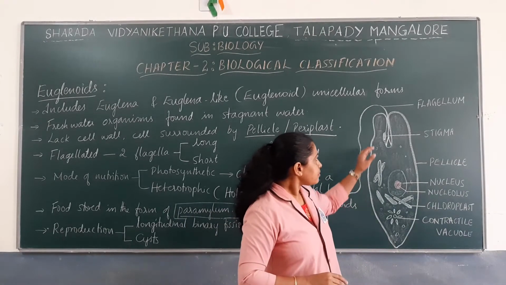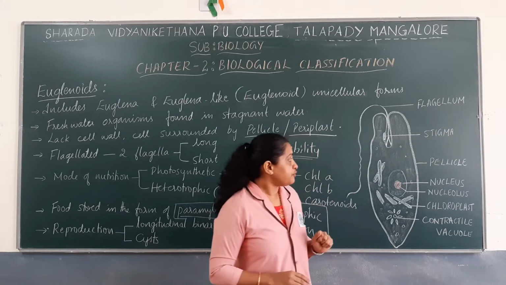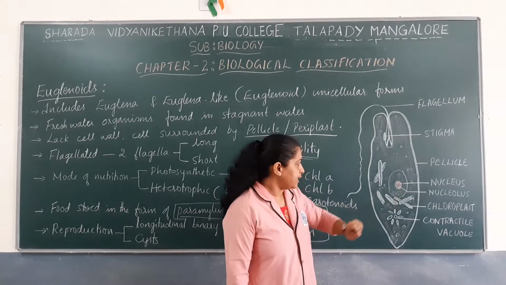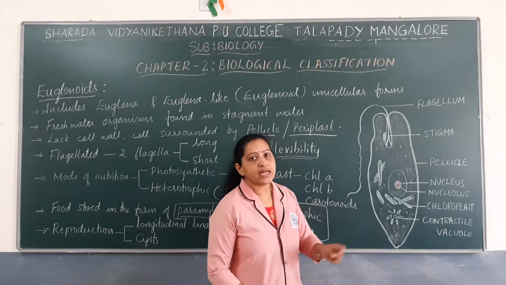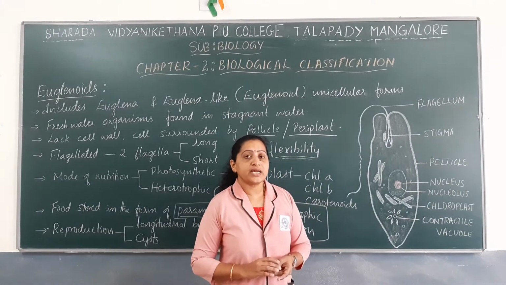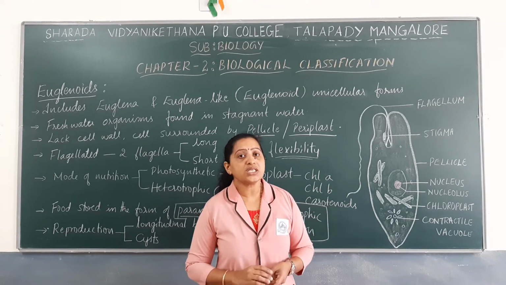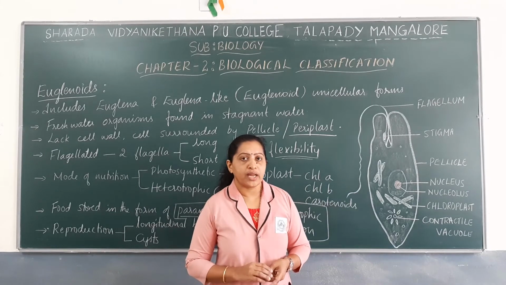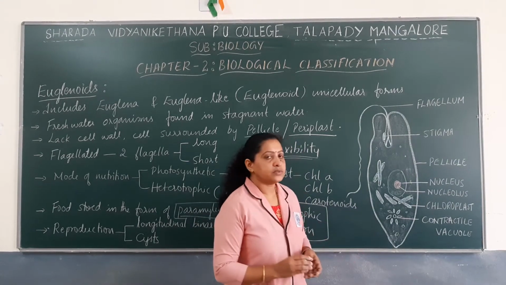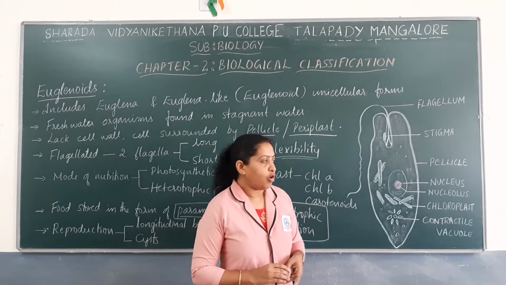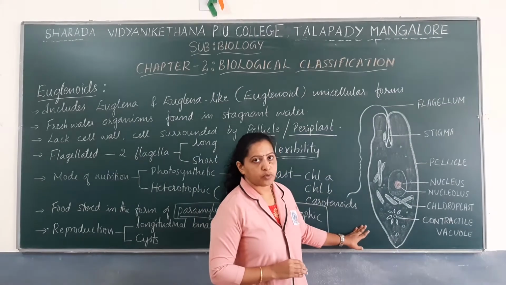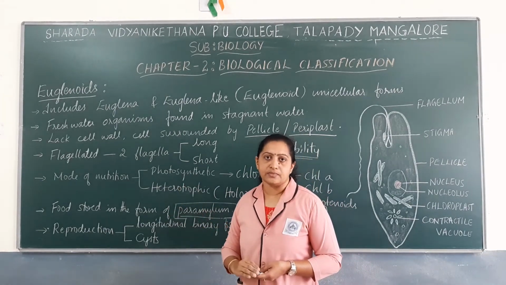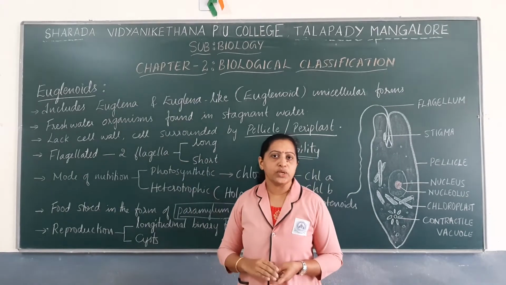These cells of euglena have a prominent nucleus having a nucleolus in it, and they also have contractile vacuoles. You know that contractile vacuoles mainly help in osmoregulation. So these are the characteristic features of euglena or euglena-like organisms, and we name the group as euglenoids.